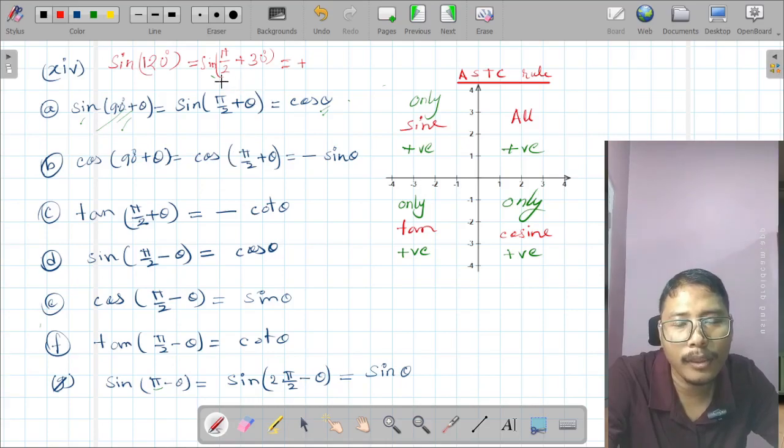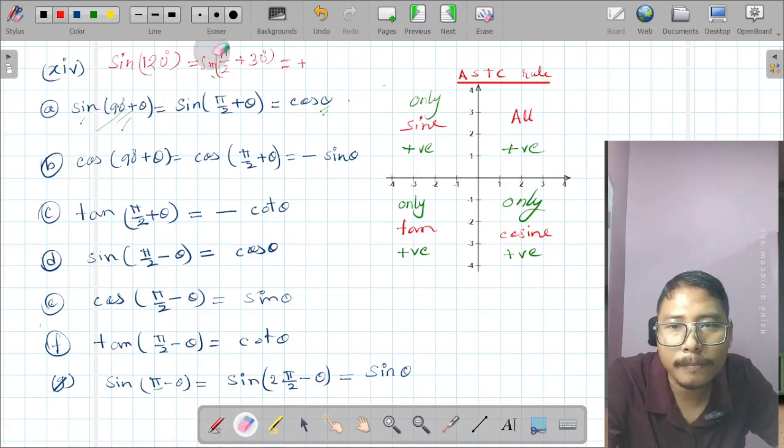Now look at this, whether this sine will be changed to cosine or not. For that, what do we have to notice? We have to notice the number multiplied with 90 degrees, the number standing in front of the 90 degrees.